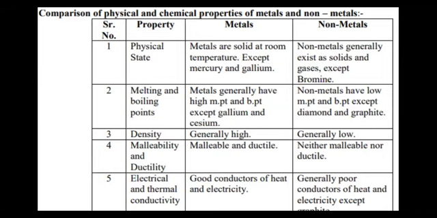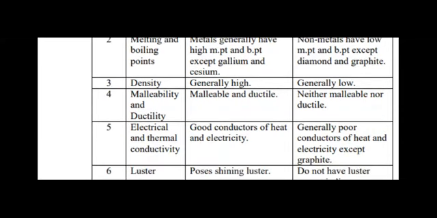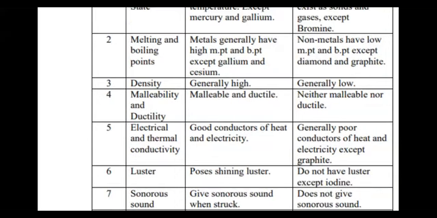Next property is malleability. Children, what do you mean by malleability? Malleability is the property of metals in which metals can be beaten into thin sheets. So if we heat the metals, we can prepare a thin sheet from them. And out of all metals, gold is highly malleable. If you take 1 gram of gold, from that 1 gram of gold you can draw a thin wire up to 2 kilometers long. And this property is called ductility.